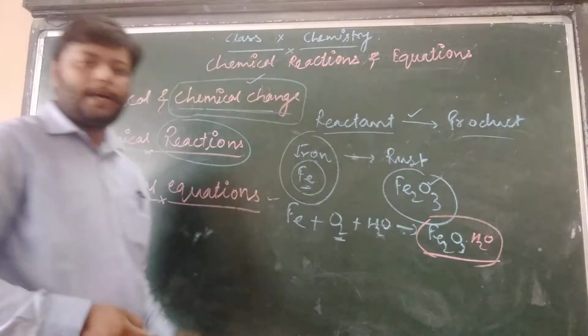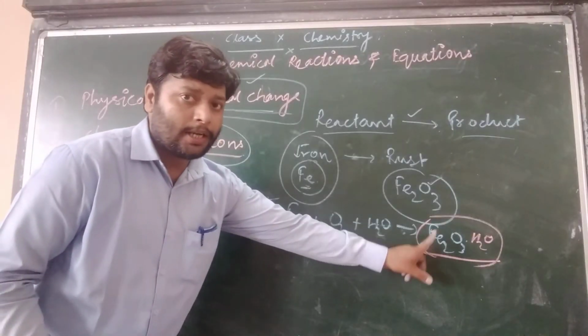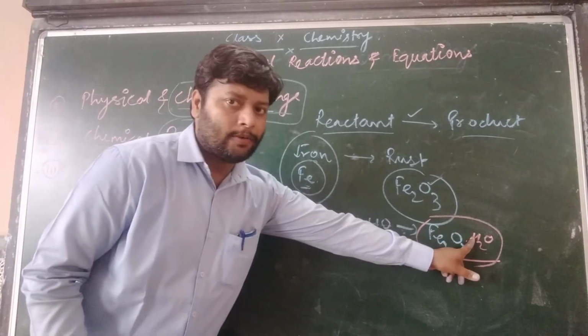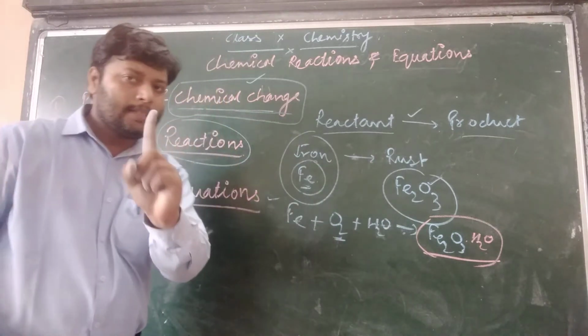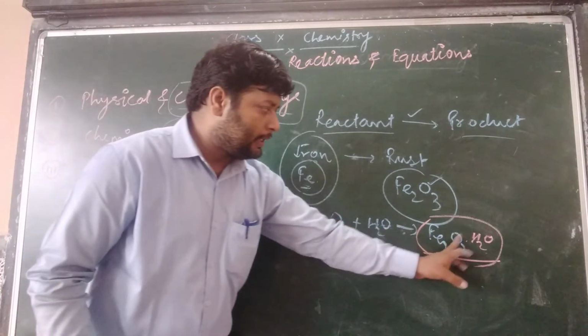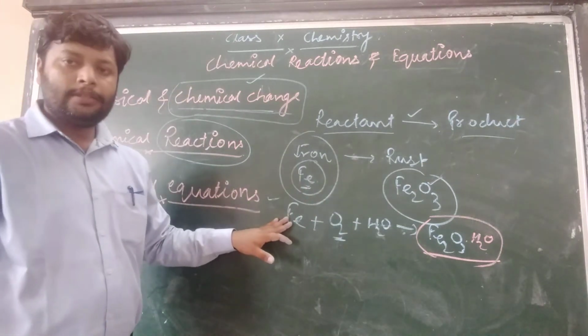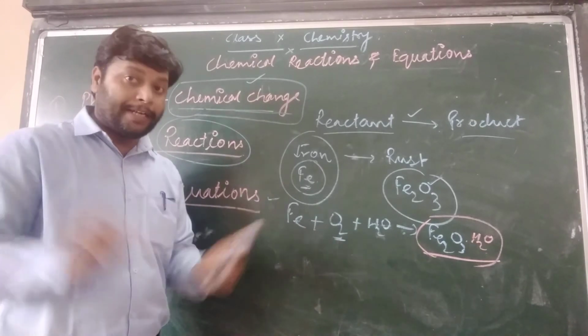Look at the formula: it consists of iron atoms, oxygen atoms and water molecules together in a single formula. In a single formula all these atoms are included, but these particles are separately combined.